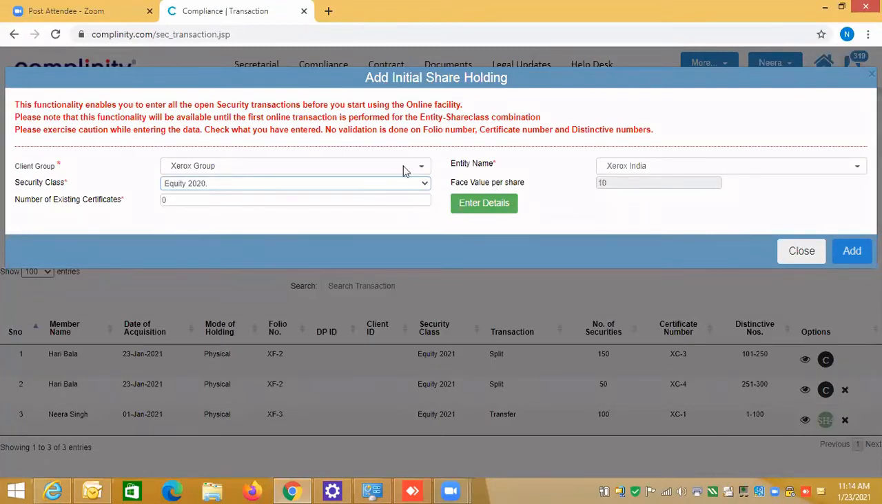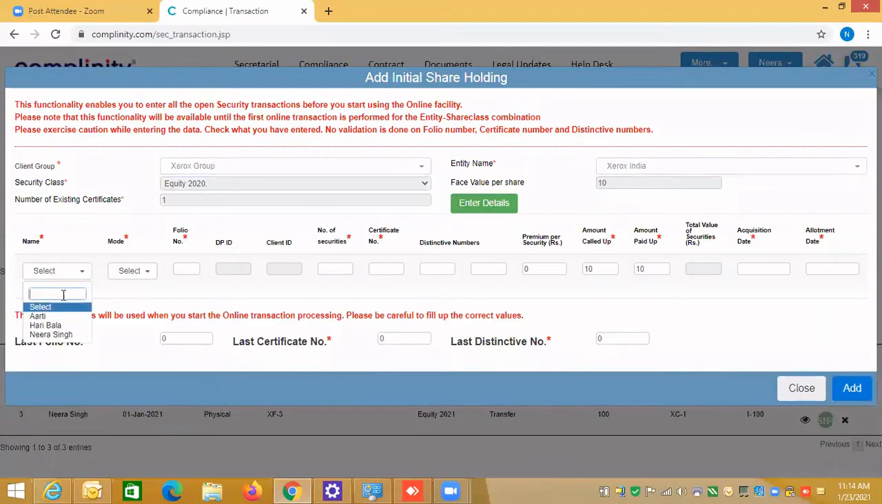So it means for this, I have not done any. I'll just do one example quickly. So entered. I have not done live transactions for Xerox India. I have done the live transactions for Xerox Bangalore. So that's why the system is not allowing me to do the initial shareholding to enter the old certificate details, old share details, which are live. So let's do this one. All the names which are mapped to the Xerox group are appearing here.